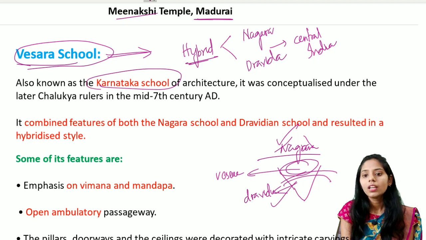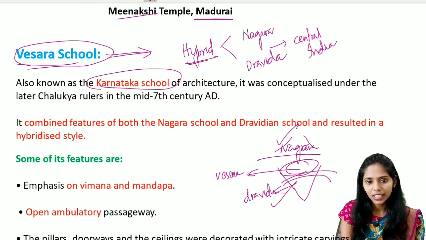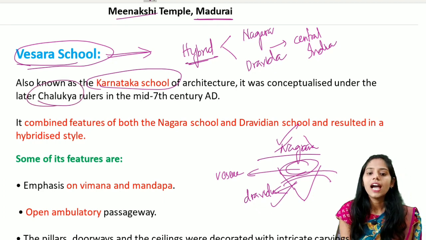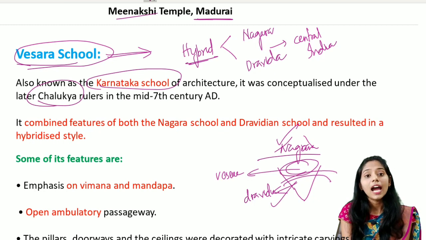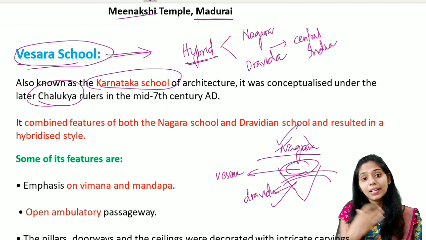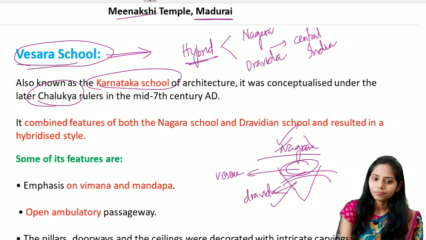And it is also known as the Karnataka school of architecture. It was conceptualized mainly under the later Chalukya rulers from the mid 7th century AD. So it was mainly patronized by the Chalukya rulers. And the next important feature is that it is the combination of both the Nagara school and the Dravidian school, and it results in a hybridized structure. So it is called the Vesara school.